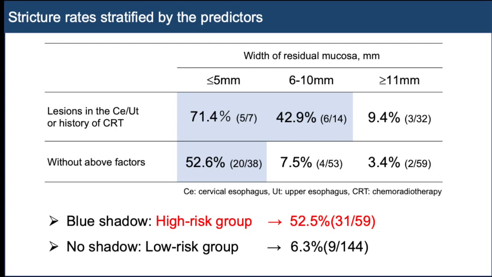Based on the odds ratio of the predictors, we stratified patients into two groups according to stricture risk, as shown in this table. The blue area was defined as high risk for stricture. 52.5% of patients in the high-risk group and 6.3% of patients in the low-risk group developed stricture. In patients with a residual mucosal width of 6 to 10 millimeters, the rate of stricture differed significantly: 42.9% in those with other risk factors and 7.5% in those without other risk factors.